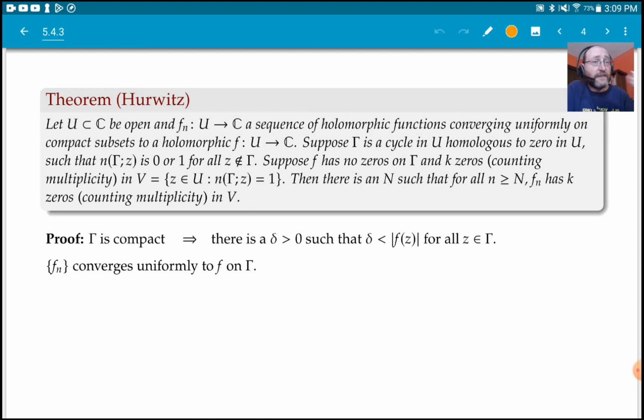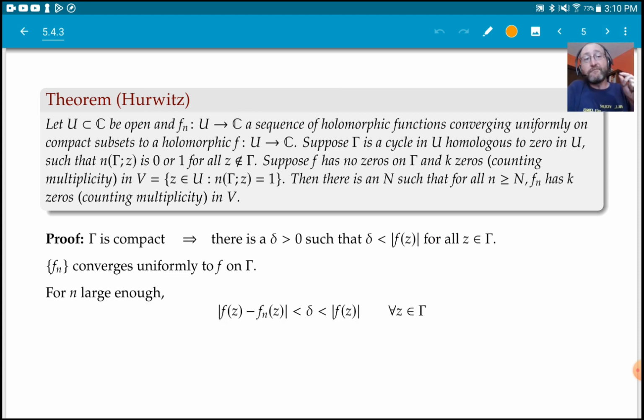Now we have that f sub n converges uniformly to f on compact subsets, and gamma is a compact subset. So what does that mean? That means for little n large enough, the modulus of the difference between f and f sub n is less than delta, just by uniform convergence. And we know delta is strictly less than the modulus of f.